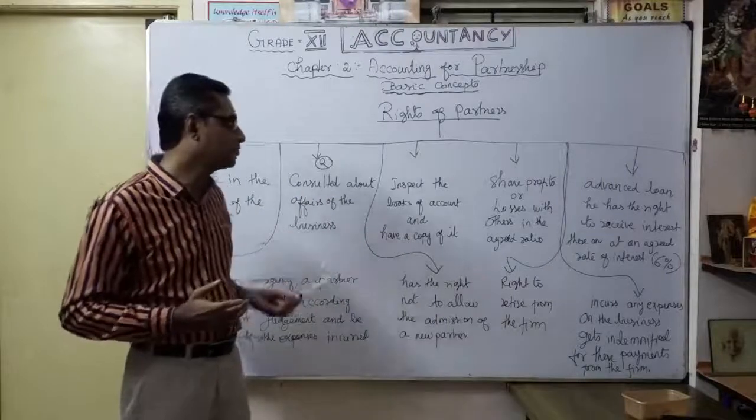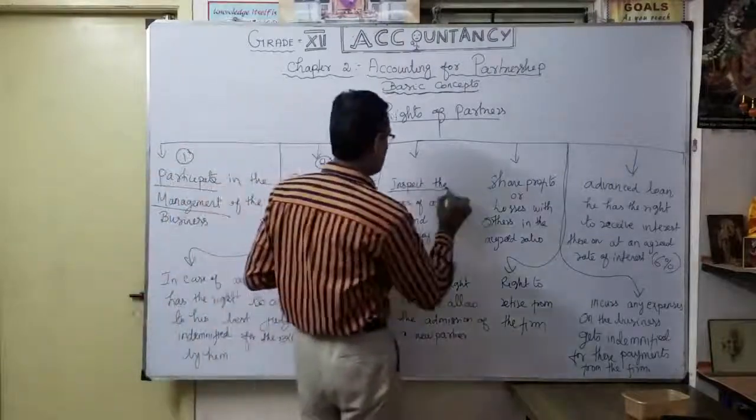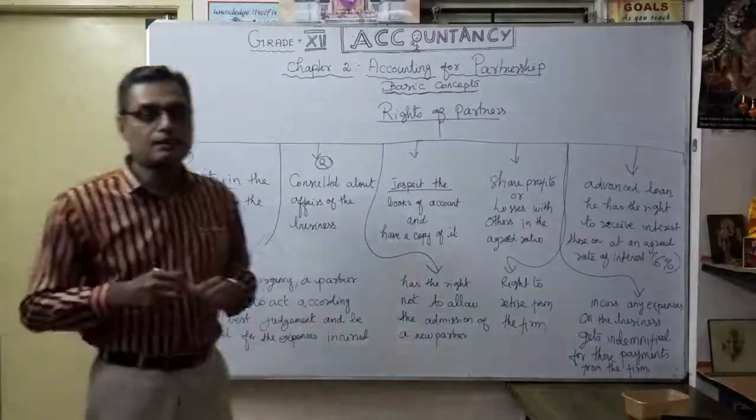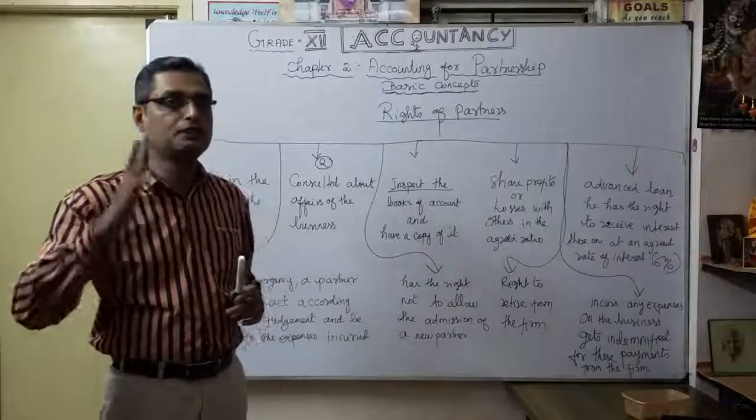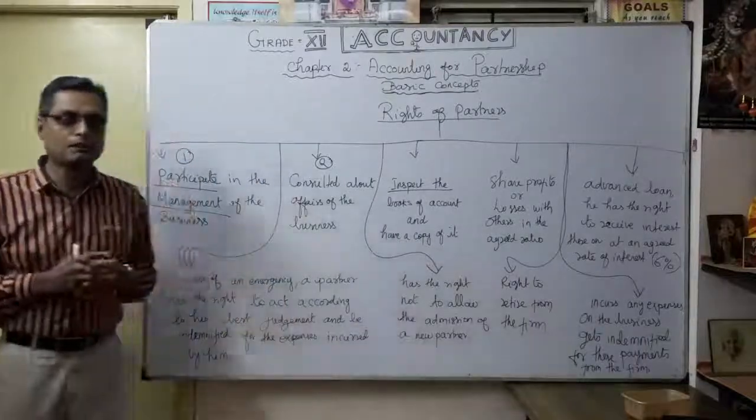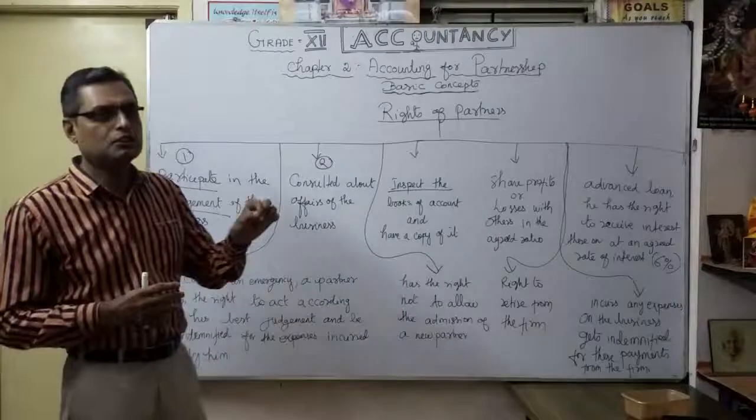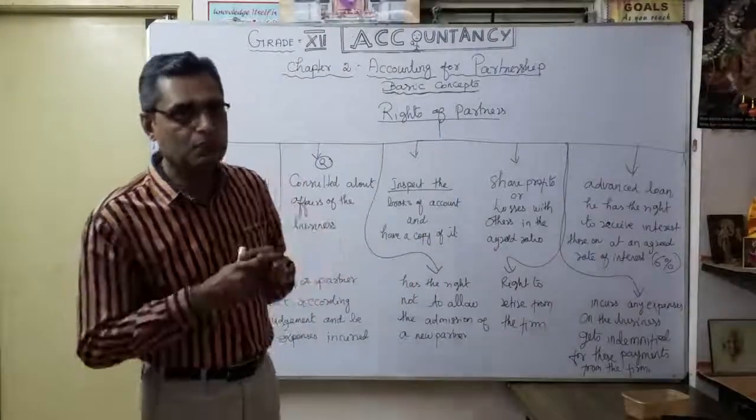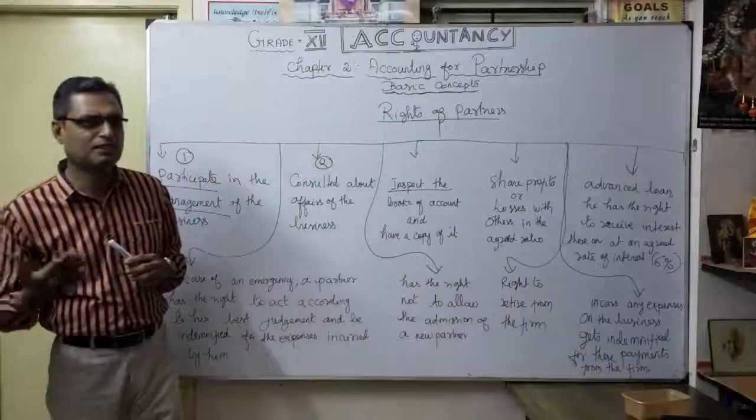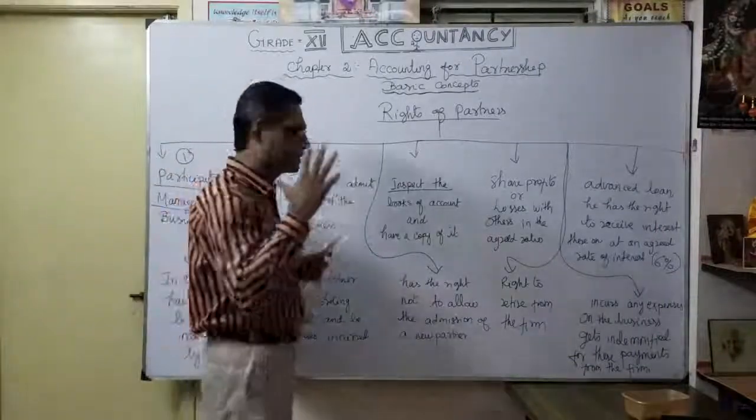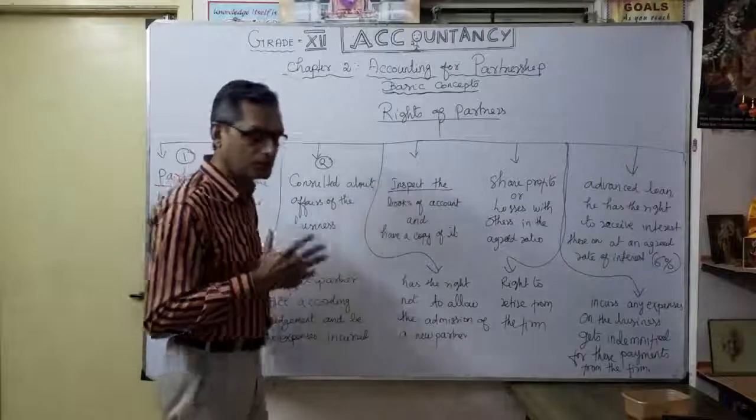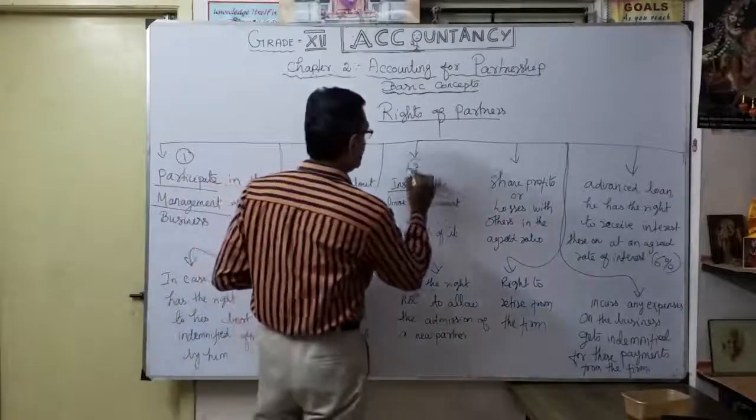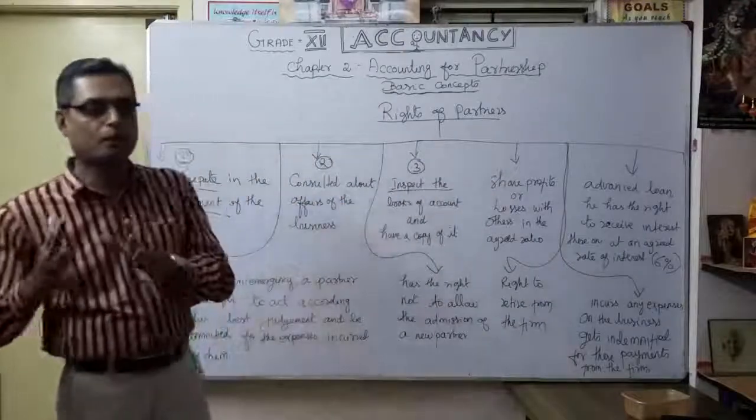Okay, the third very important right: inspect the books of accounts. Every partner has a right to inspect the books of accounts. That is very important. A partner definitely should see what is going on, just to see the accounts, correct? At least weekly or monthly, they want to supervise. Not only that, they can have a copy of it also. They can get one copy each.